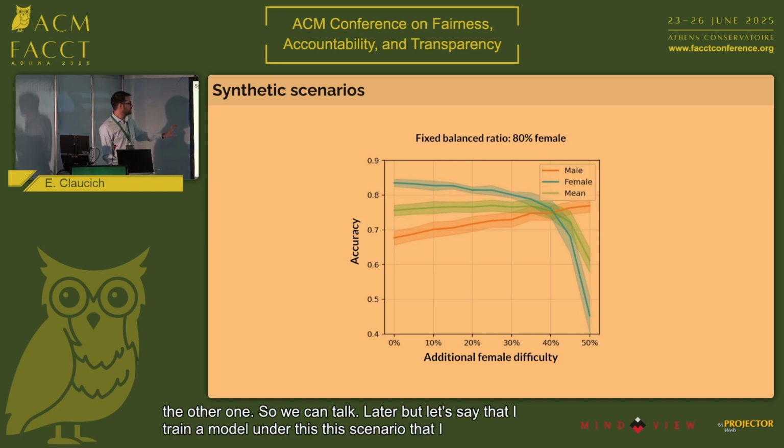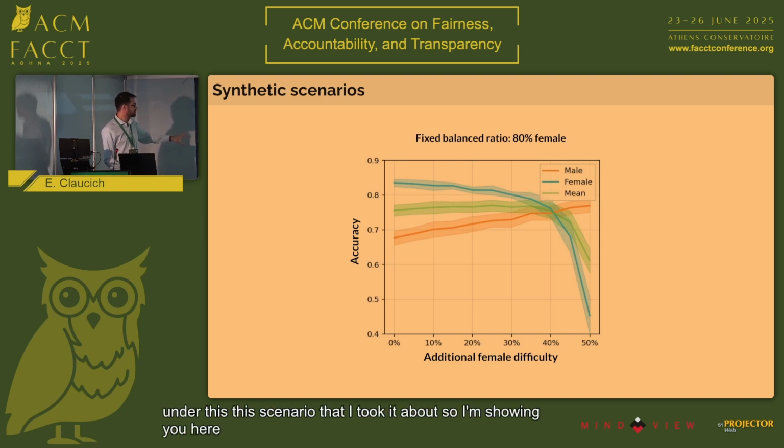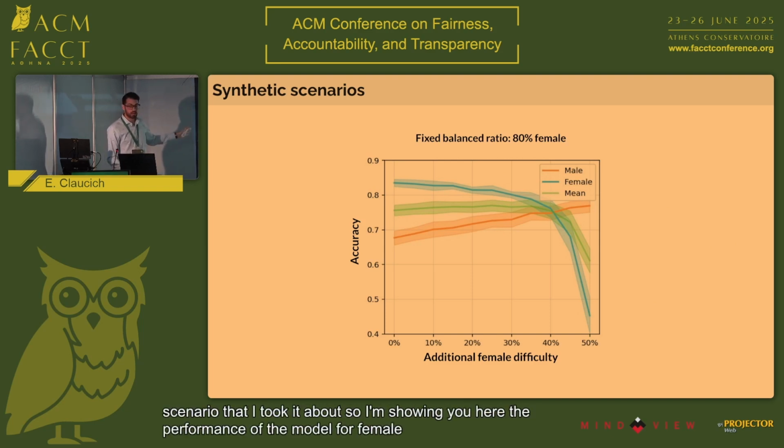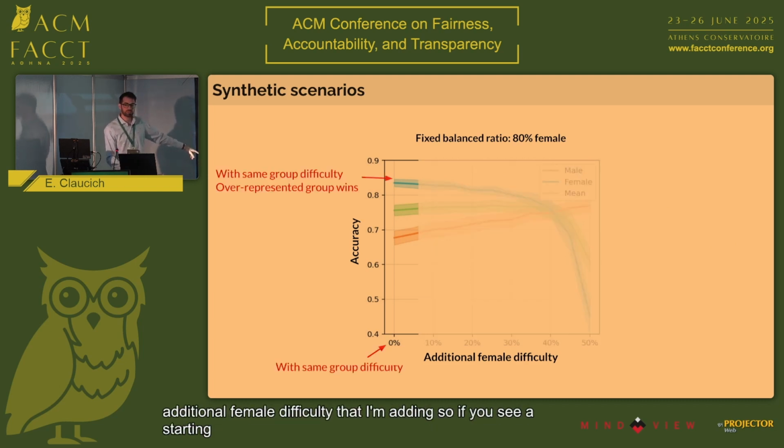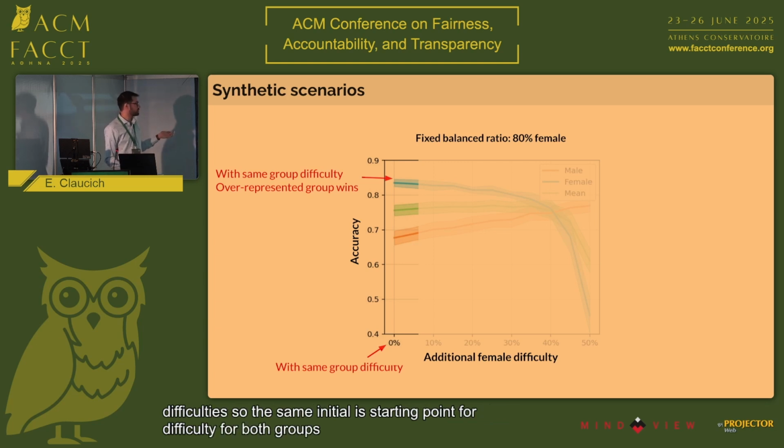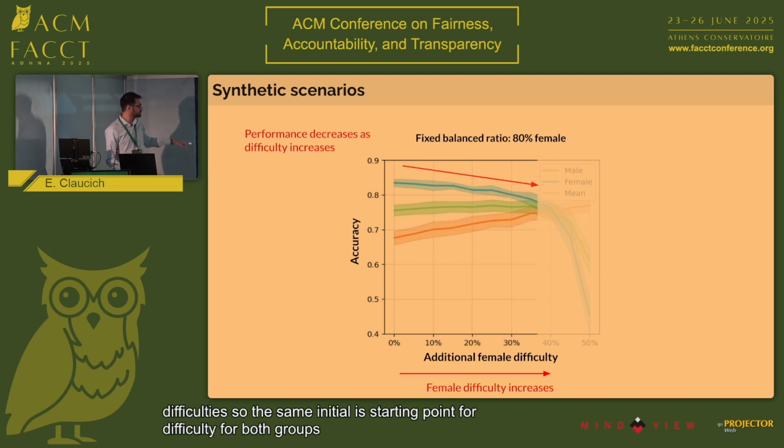But let's say that I train a model under this scenario. I'm showing you here the performance of the model for female and male under this additional female difficulty that I'm adding. If you look at the starting point, if I don't add any difficulty, so the same initial difficulty for both groups, the group that is going to overperform is the one that is overrepresented during training, in this case, the female one. But as I start to increase the difficulty for that same group, its performance starts to decrease.